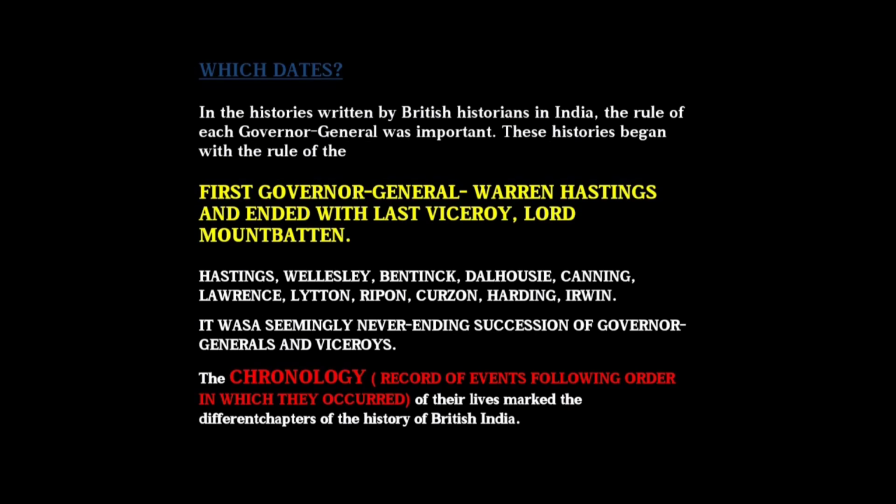In the histories written by British historians in India, the rule of each Governor General was important. These histories began with the rule of the first Governor General Warren Hastings and ended with the last Viceroy Lord Mountbatten. It was a seemingly never-ending succession of Governor Generals and Viceroys. We have other Governor Generals such as Hastings, Wellesley, Bentinck, Dalhousie, Canning, Lawrence, Lytton, Ripon, Curzon, Harding and Irwin. The chronology, meaning a record of events following the order in which they occurred, of their lives marks the different chapters of the history of British India.